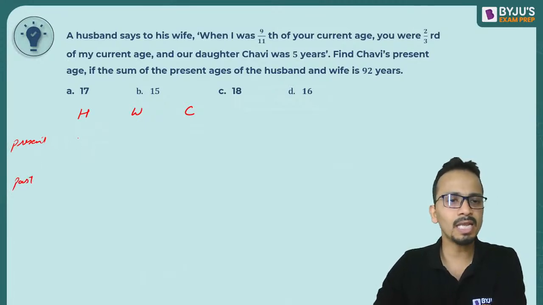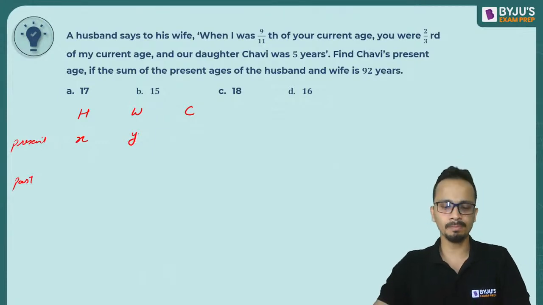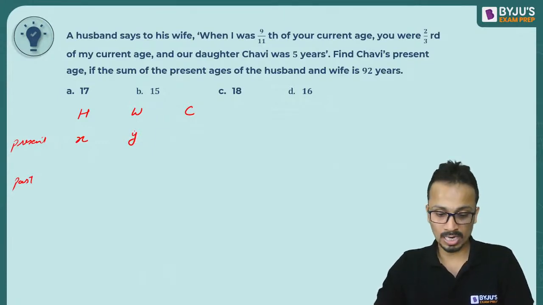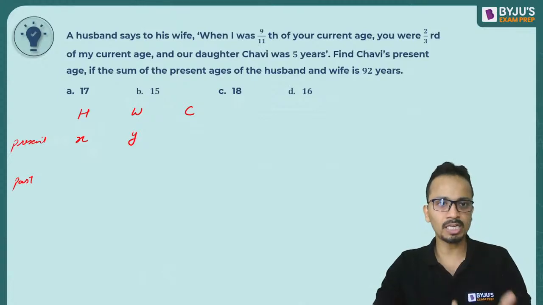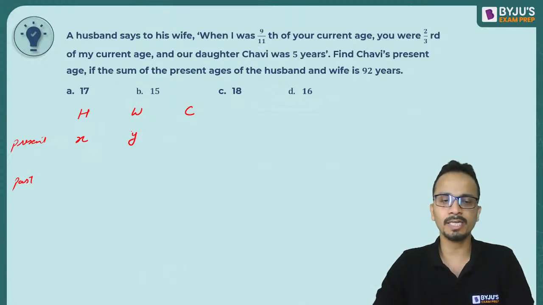All right, now I'll assume present ages of husband and wife as X and Y. Okay, so Akansha is the first one to give the answer. Akansha, we'll see which of these answers is correct. So let's wait for a few seconds.